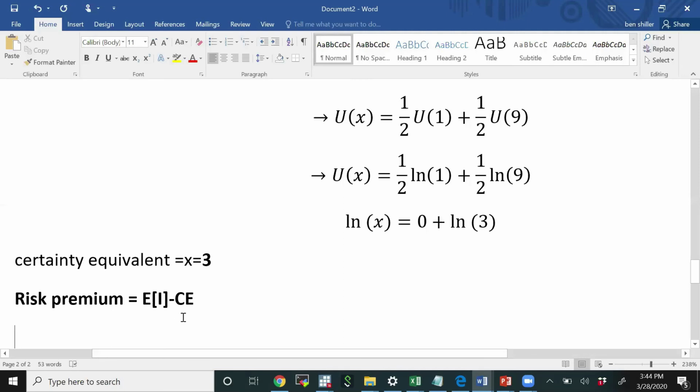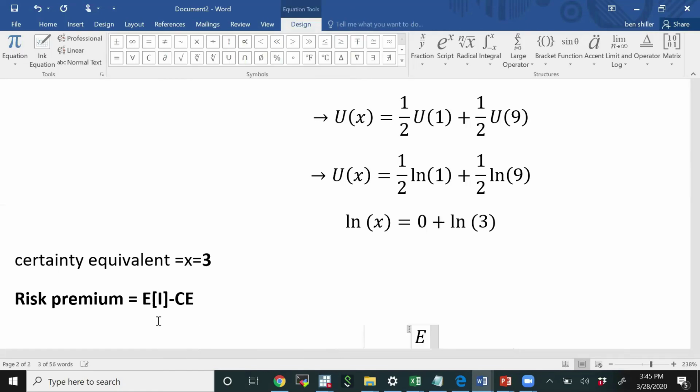Okay. So to solve this problem, we already have the certainty equivalent, that's 3. But to solve it, we need to go back and find the expected income. So let's do that. Expected income is the probability of the first outcome times the income in that case, which is 1, plus the probability of the second outcome, which in this simplified example is also 0.5, times the income in that case, which is 9. And if you solve it out, you could see it's simply equal to 5. So the expected income, if you were to take the gamble, is 5.